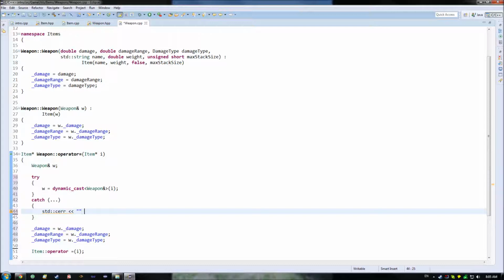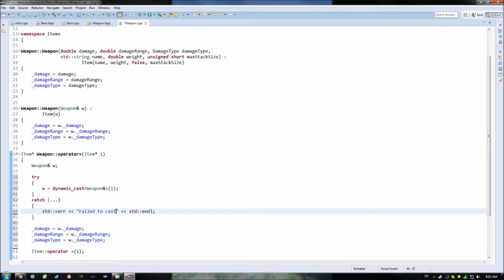So then, whatever you want to describe your error as, and then end your line. Just because you don't want a whole bunch of errors piling up all on a single line, because that would be really hard to read, really ugly to parse. So then what you want to do for describing it, and this is one of those things, is that you could do something such as saying failed cast, or failed to cast.